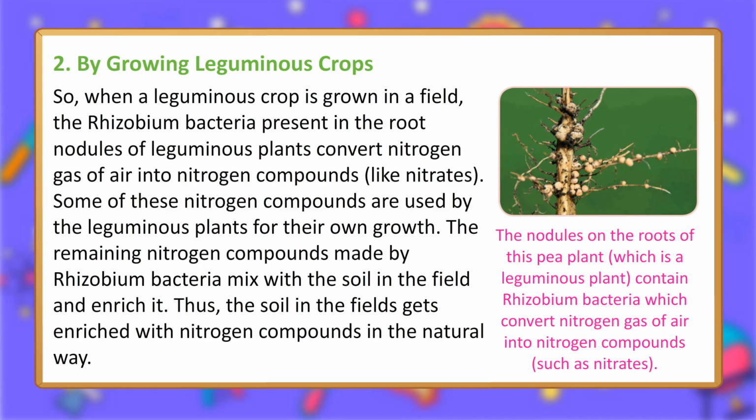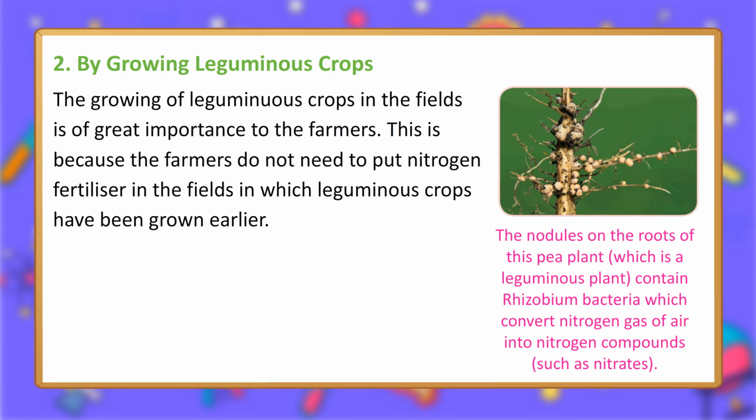Some of these nitrogen compounds are used by the leguminous plants for their own growth. The remaining nitrogen compounds made by rhizobium bacteria mix with the soil in the field and enrich it. Thus, the soil in the fields gets enriched with nitrogen compounds in the natural way. The growing of leguminous crops in the fields is of great importance to the farmers.